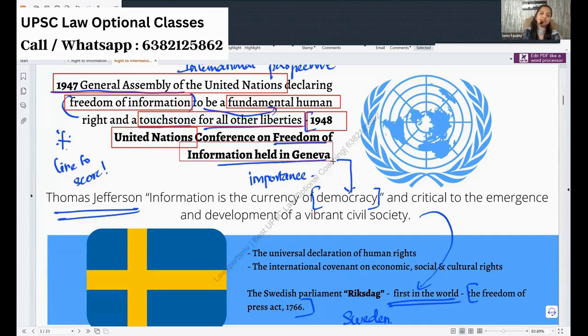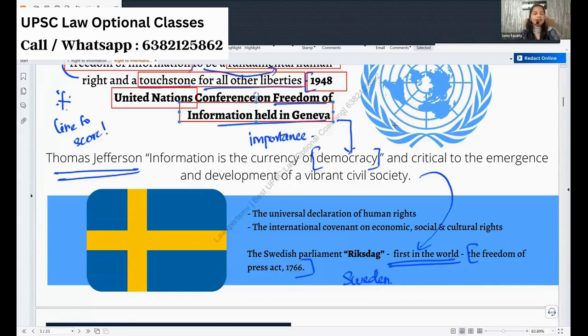This was held in Geneva. You can talk about this as well. And also, see, right to information may not be a very important right in a dictatorship. If you go to North Korea and say, I have right to information, so Kim Jong Un must tell me how he is appropriating the funds for the government and all. If you say that, you are dead. So in dictatorship, we cannot ask for such rights. But in democracy, right to freedom of information is very, very crucial.